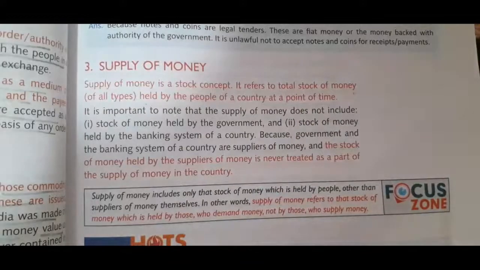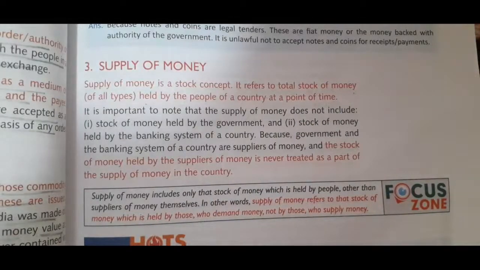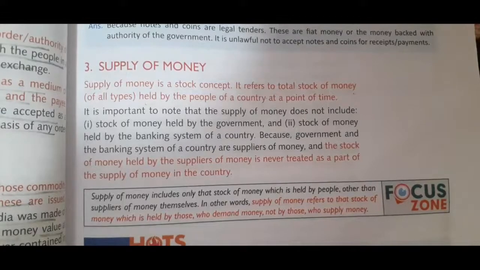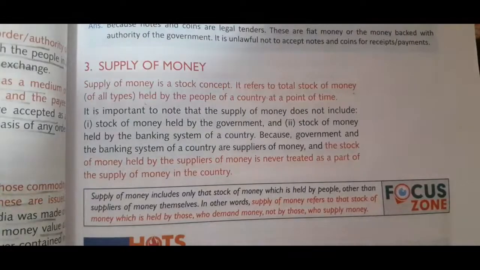It includes two components. First, currency: paper money and coins held by the public, private individuals and business firms. Second component is net demand deposit, against which checks are issued, held by the commercial bank. And money supply is a stock variable and refers to stock of money held by the public in spendable form.